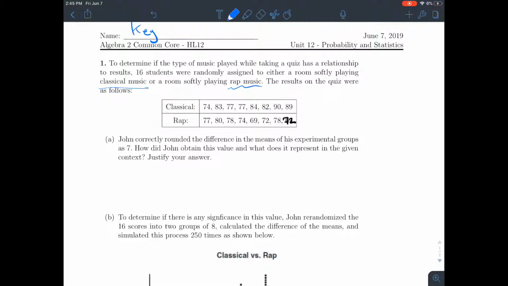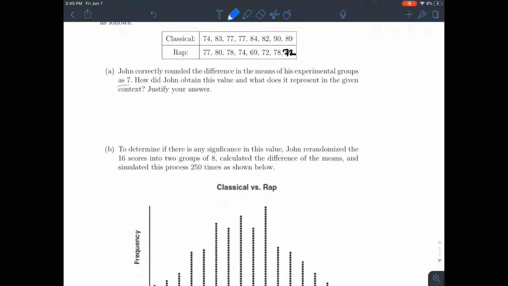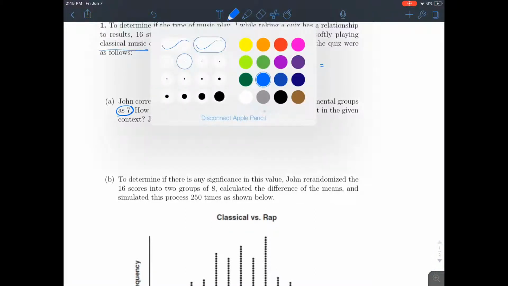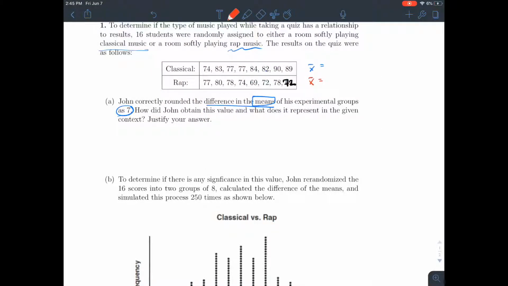John correctly rounded the difference in the means of his experimental groups as 7. How did John obtain this value, and what does it represent in the given context? Justify your answer. So if he found the difference in the means to be 7, then he probably found the means. So we need to find x bar for this one and x bar for this one.